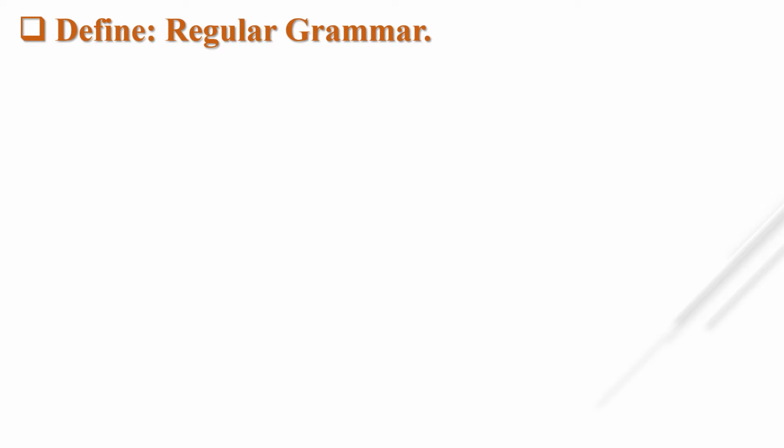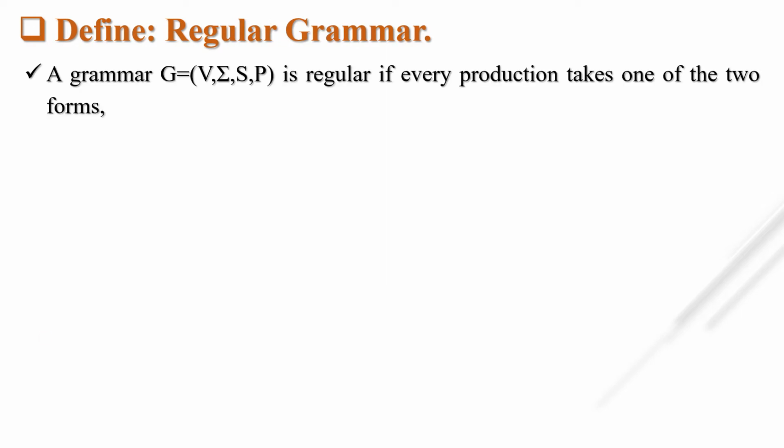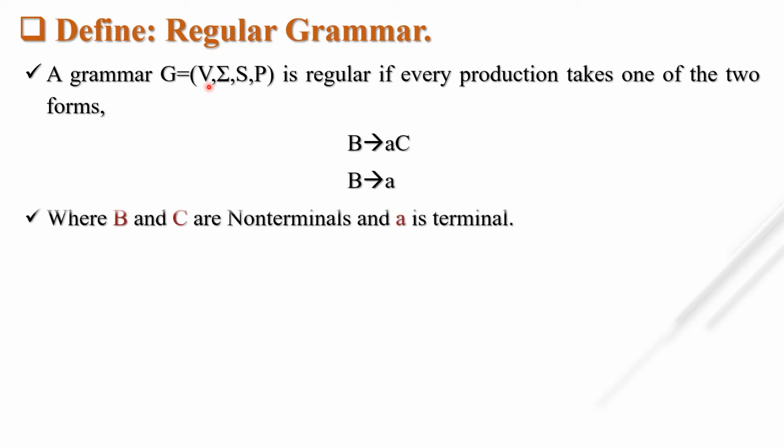The next topic is what is regular grammar. A grammar which includes non-terminals, terminal symbols, a starting state and production rules is regular if every production takes one of the two forms of this grammar. Any grammar which contains one of these two forms is known as a regular grammar. If a production is like B tends to a combination of a terminal and a non-terminal symbol on the right hand side, or only one single terminal symbol, then this grammar is known as a regular grammar, where B and C are non-terminals and small a is a terminal symbol, as we already discussed in part 1.